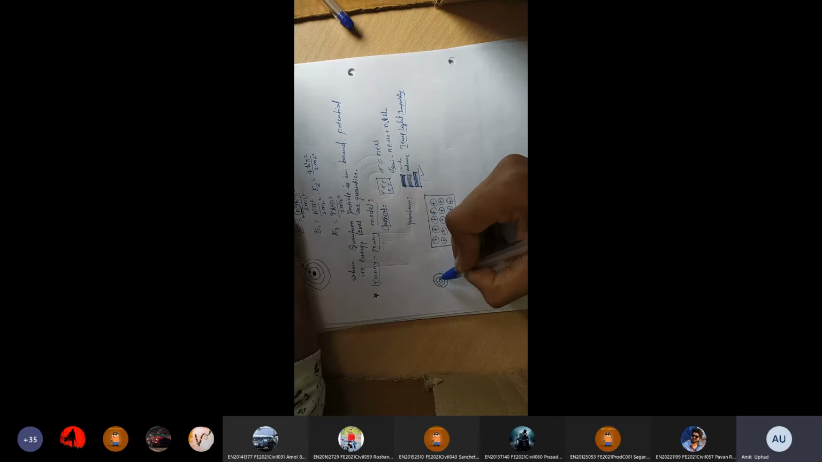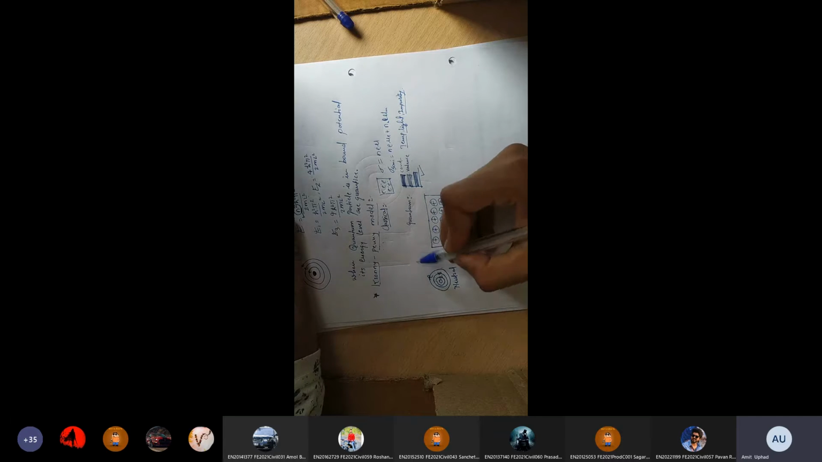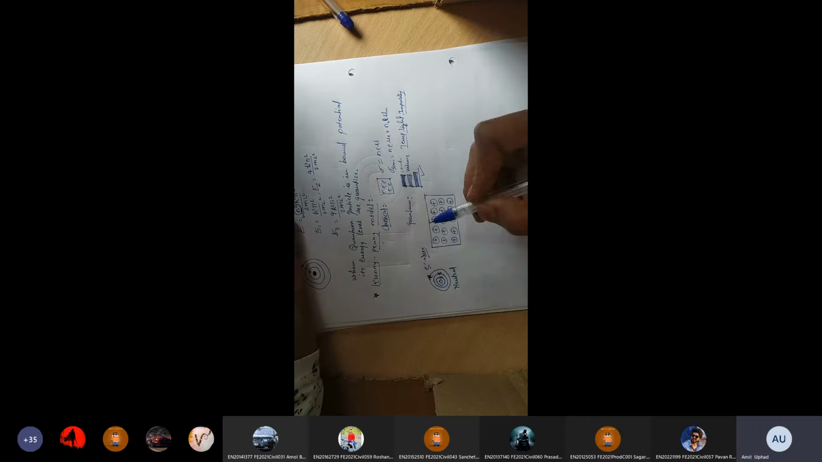Suppose this is an atom. These are the orbits which contain electrons: 2, 8, and suppose the third orbit contains 1 electron. Now the atom is neutral. If this electron is ejected from the atom, it will be treated as a free electron, which can wander on the surface of the solid from atom to atom, not stuck to any particular atom. But when this electron is ejected, which charge comes on the atom?